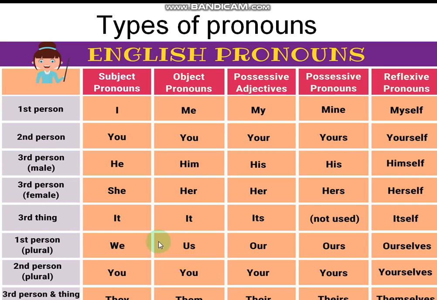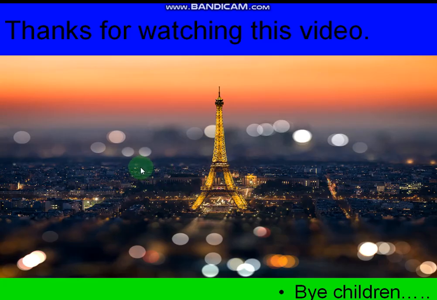I means who is there in that paragraph. You, who is there in that paragraph. He, who does this refer to? She, it, we, you, they: who do these refer to? You just observe, and I hope that you will go through the textbook and you will learn more. You will try for it. Gradually you can learn more and more, and I hope you will do your best. Thanks for watching this video. Bye children, bye.